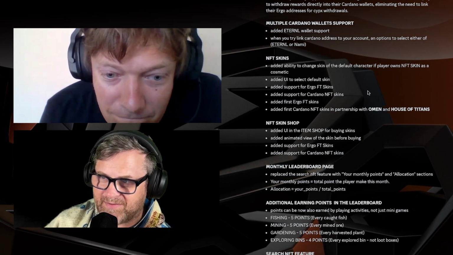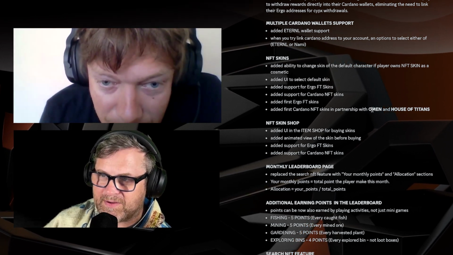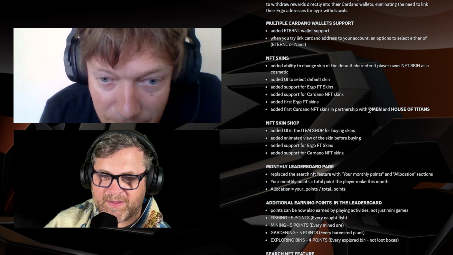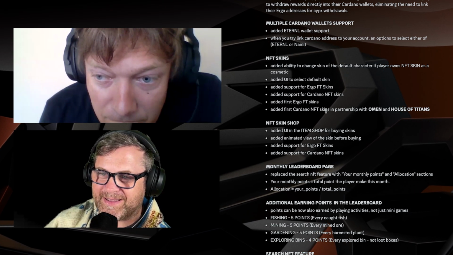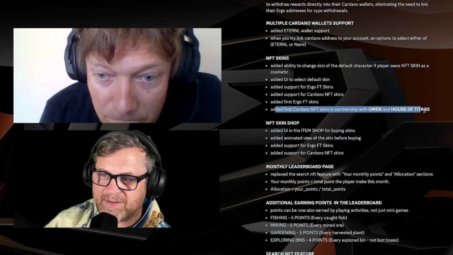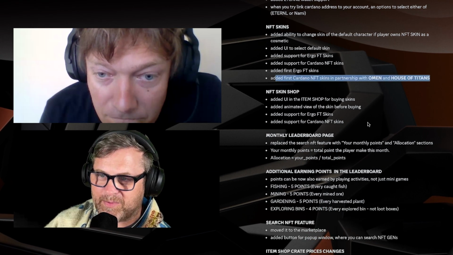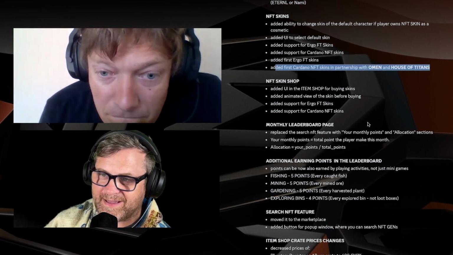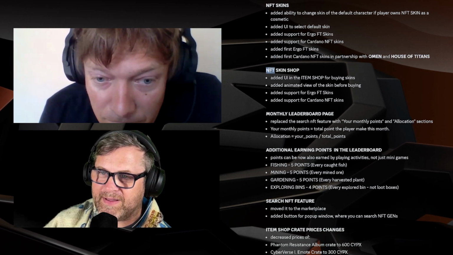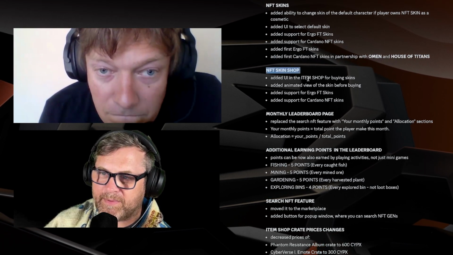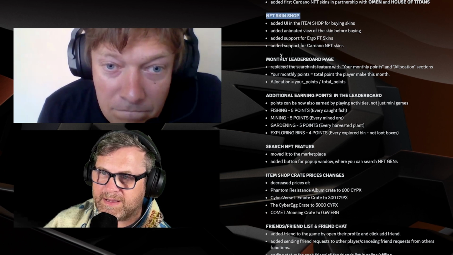Super cool. I have the panda suit. It's really cute. I outfitted myself with a panda suit. So they've also added Omen and House of Titans skins with their partnerships, which is amazing that Cyberverse is out there partnering with people to get them in there. NFT skin shop they've made, items shop for buying skins, monthly leaderboard page.